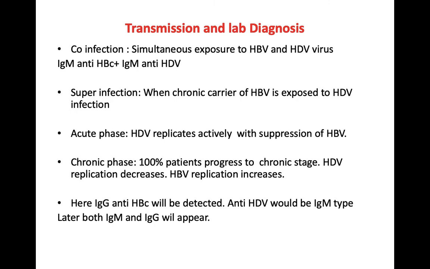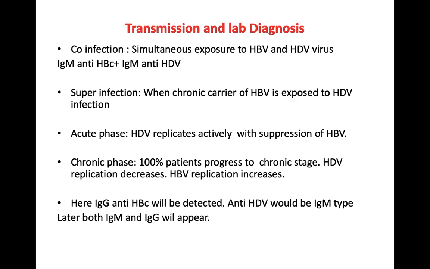So, here we have two phases, acute and chronic. In the acute phase, hepatitis D virus replicates actively and at the same time suppresses hepatitis B virus, whereas in the chronic phase, HDV replication decreases and HBV replication increases, and 100% of them will progress to the chronic stage. So, here IgG anti-HBc will be detected, and anti-HDV would be IgM type to start with.